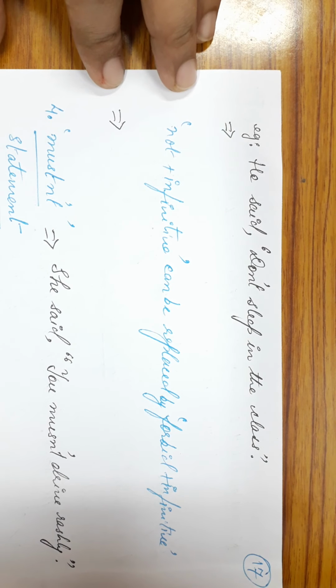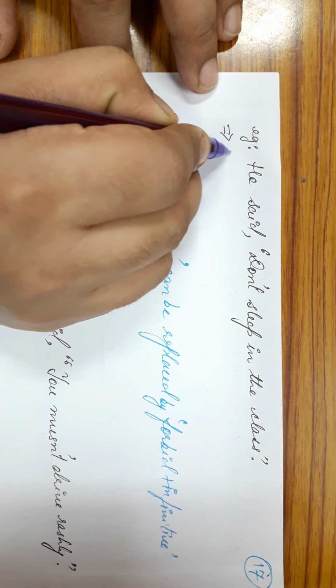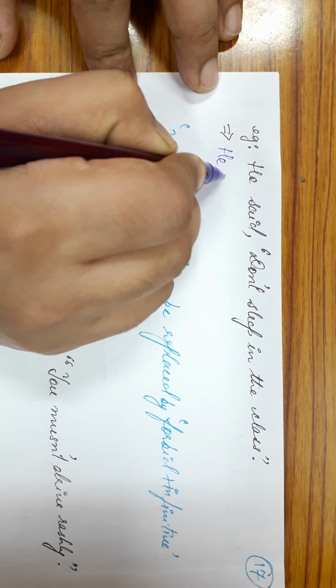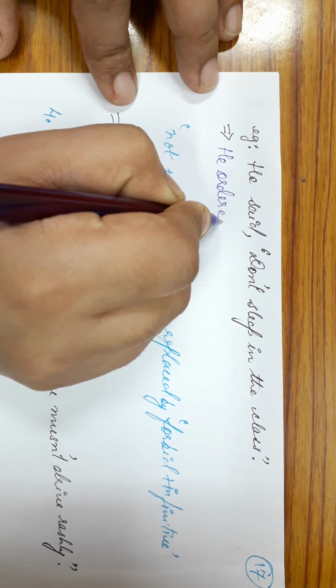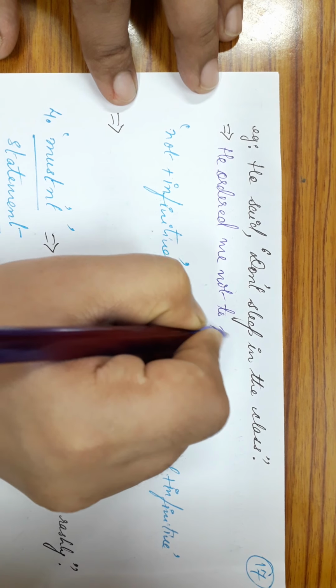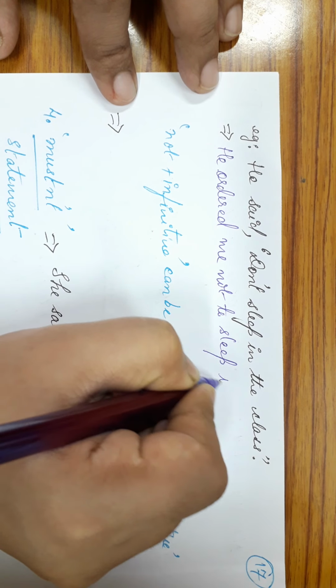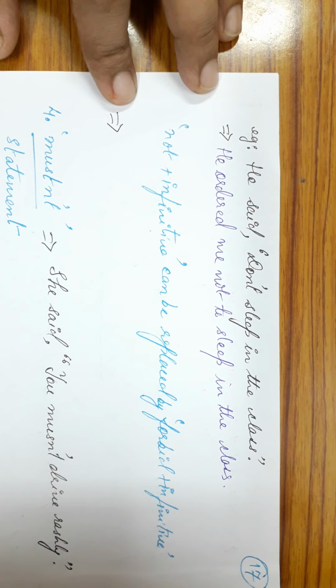He said, "Don't sleep in the class." Now, you can again convert this direct speech into indirect speech like, he ordered me not to sleep in the class.